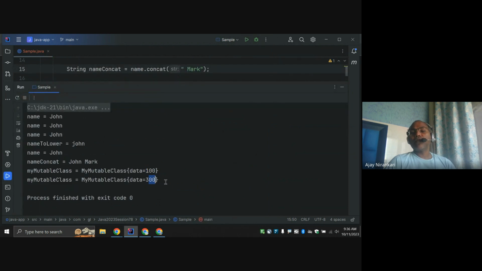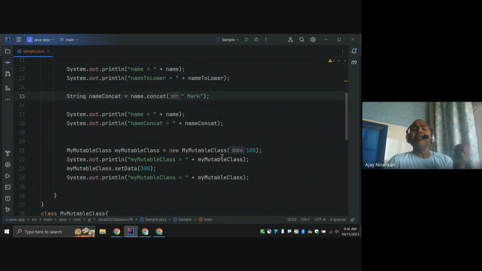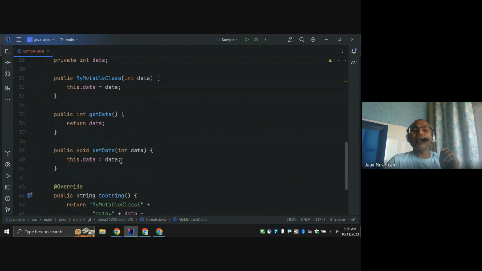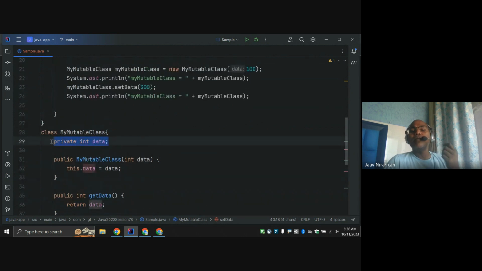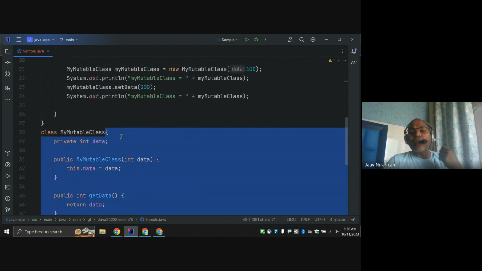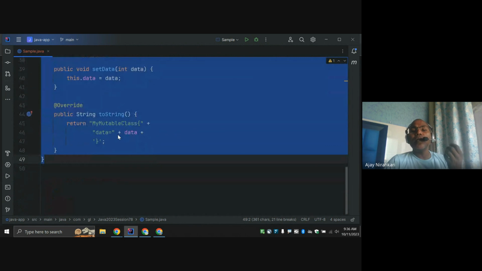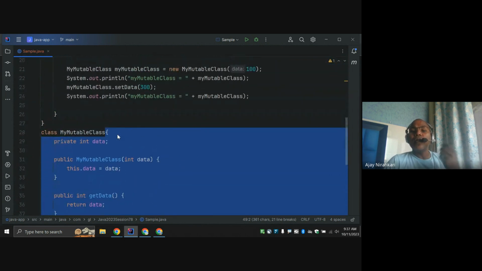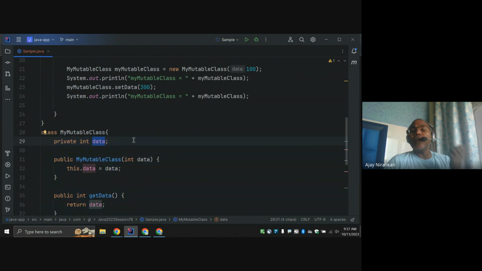Notice, this is a mutable object. That means in your class there is a method that changes the value; this is the setData method, which changes your original value, right? Due to that, this kind of class is known as a mutable class, which allows anyone to change the internal state.